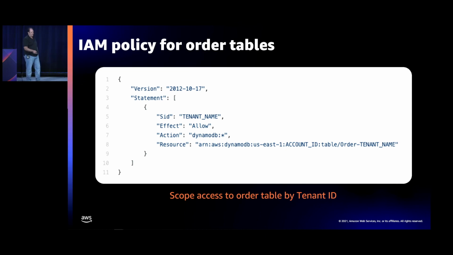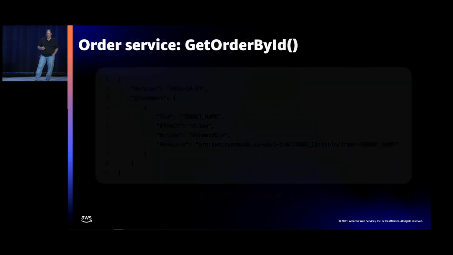You'll see on line 8 here of the code, there's a tenant name placeholder there. That's where we substitute in the information to give the context of individual tenants. And that will restrict your access to the order table that's done here.